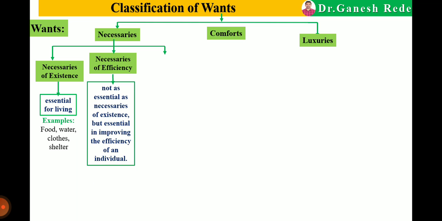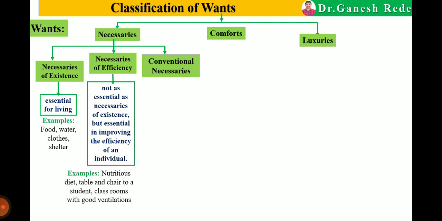Not as essential as necessaries of existence, but they are required for improving the efficiency of the individual. Examples are a nutritional diet, a good diet for the human, table and chair for the student, a classroom with good ventilation or fan facility. So these are the necessaries of efficiency.